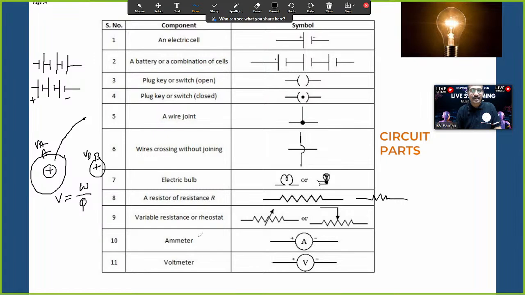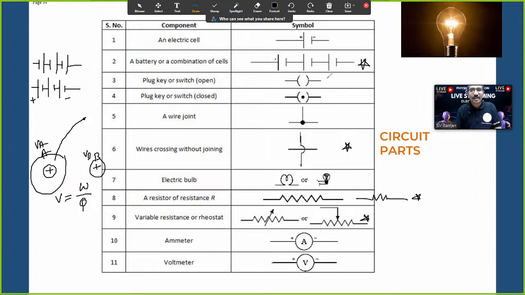Next, ammeter. Electric current we are measuring with an ammeter. Electric potential, voltmeter, this is V. So these are all the symbols. The most important symbols I noticed: battery connection, this is the battery symbol most of the time. Wire joint they have asked. And variable resistor and rheostat in this area. Generally resistor they have asked, yeah, most of the time.